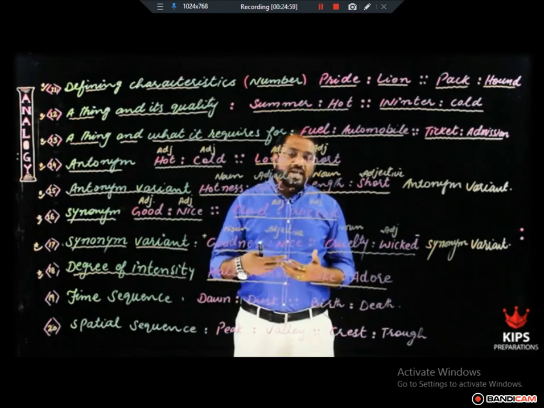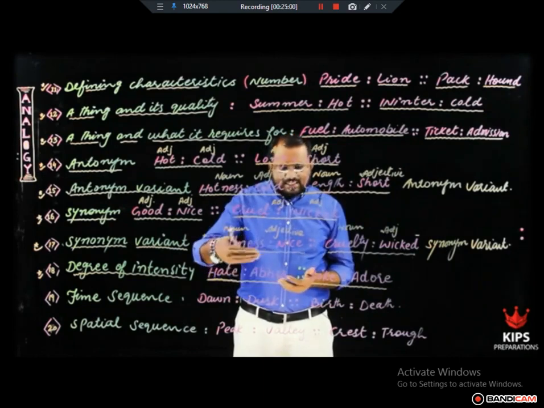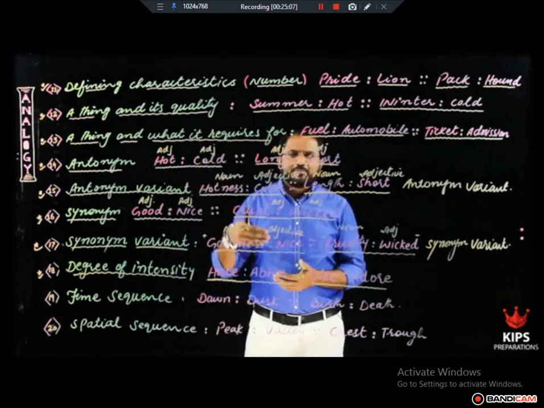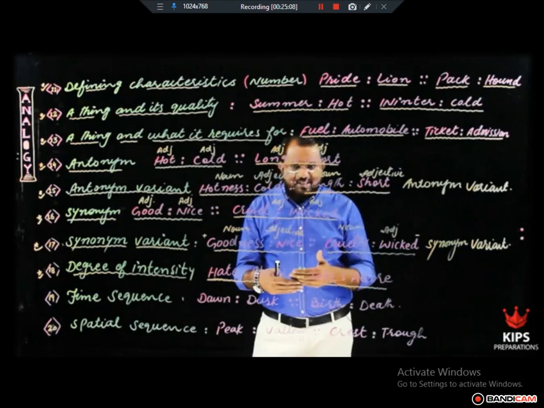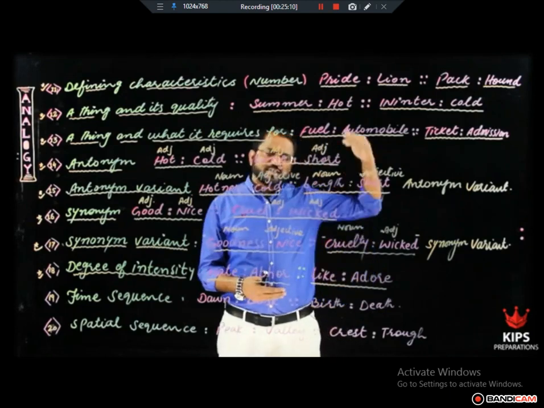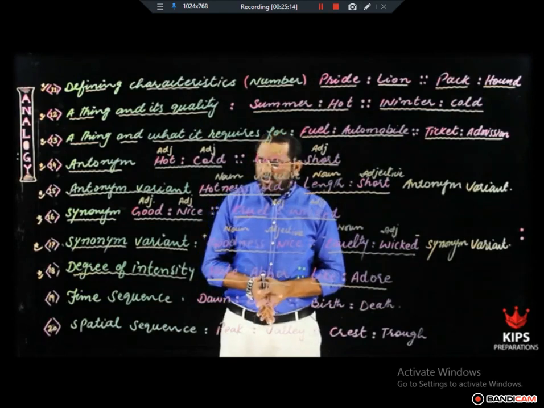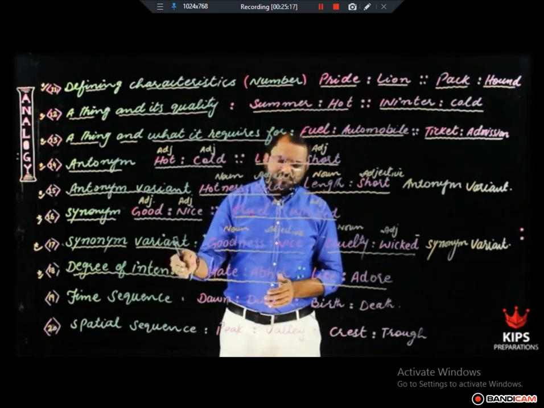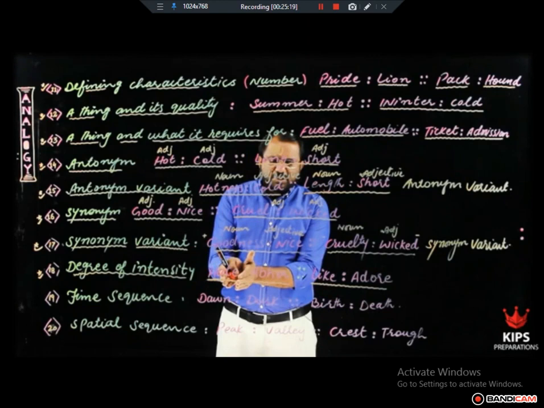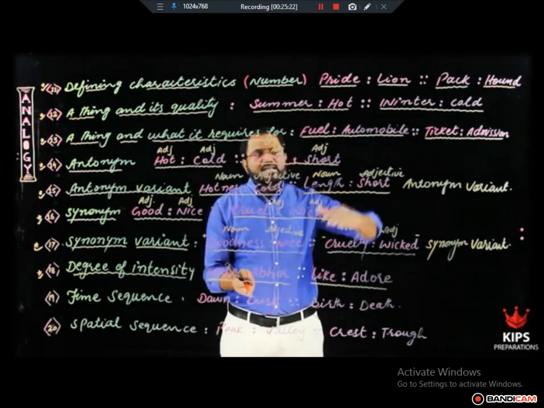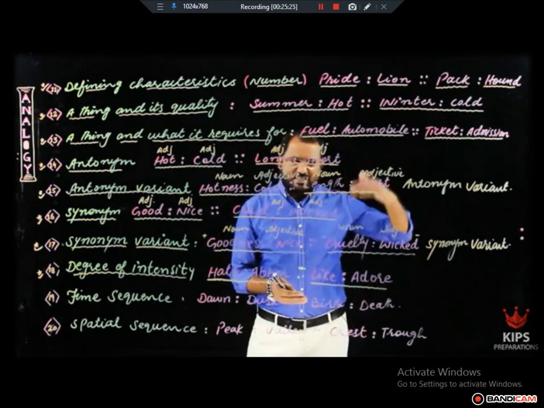In the same way, anger is at its initial stage, and wrath, W-R-A-T-H, is its extreme stage. Happiness is at its initial stage, and ecstasy is extreme. That is all about degree of intensity. One word at its initial stage, and the other word shows the same thing at its intensity.